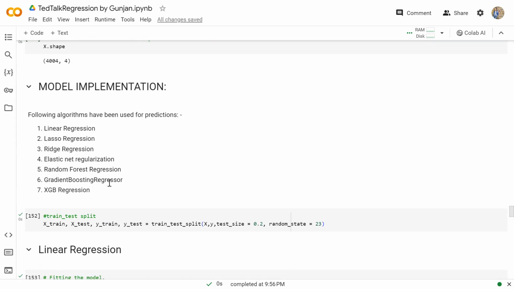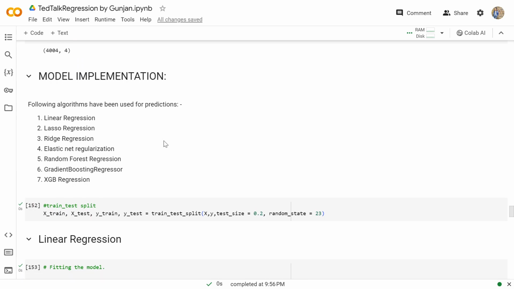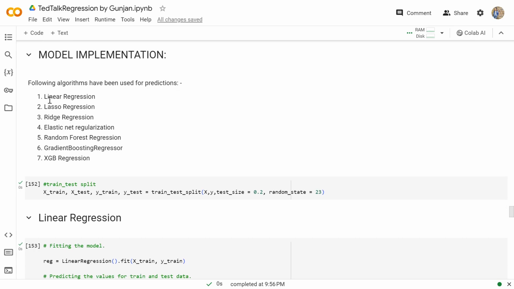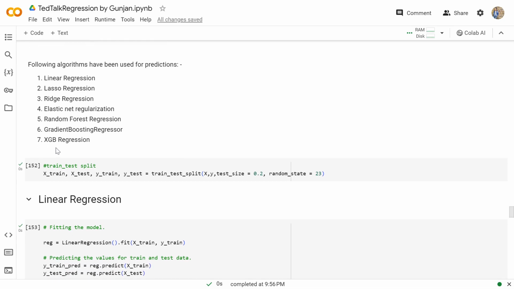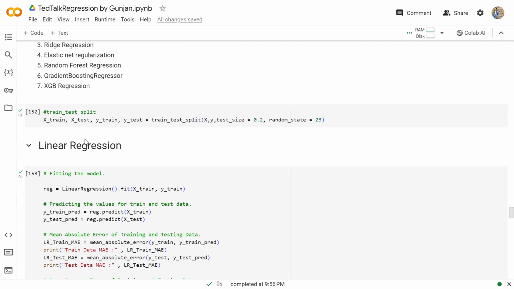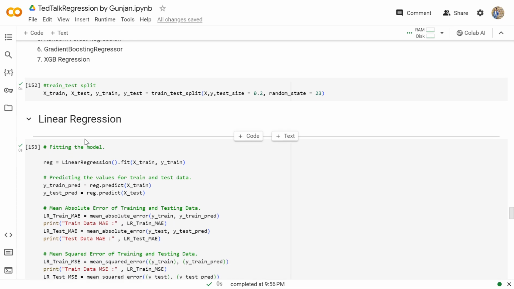So now we'll do the model implementation. We'll be predicting our values with the help of these models. The models that we are preferring are linear regression, lasso regression, ridge regression, elastic net regularization, random forest regression, gradient boosting regressor, and XGB regression. Now we'll split our data into test and train sets. Then the first model that we are doing is linear regression.